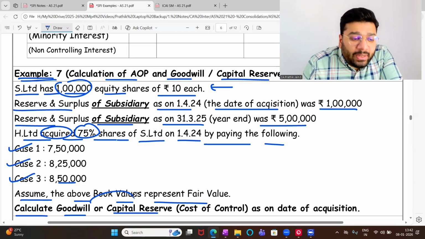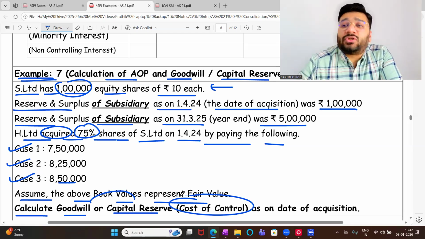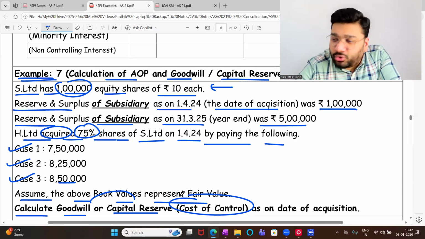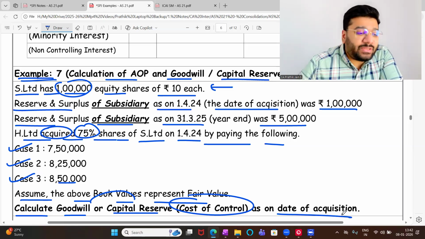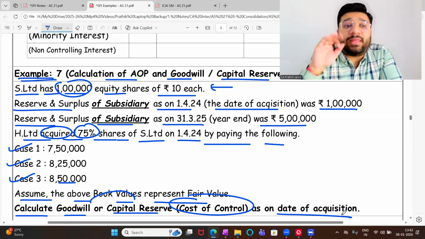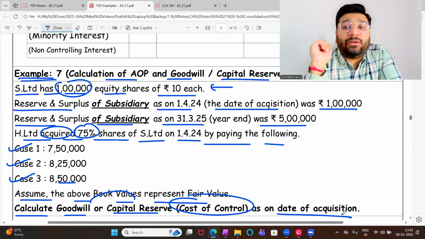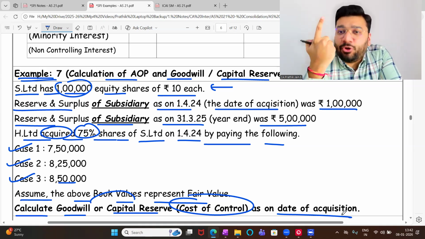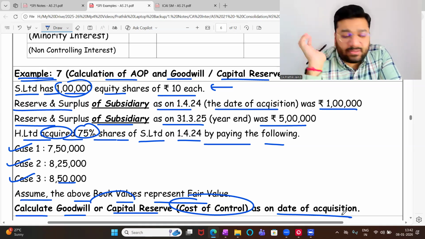Now, goodwill and capital reserve are also called cost of control. Now, what is the meaning of cost of control? You'll understand when I do the solution. As on the date of acquisition, apart from goodwill and capital reserve, we'll also calculate AOP. Because without calculating AOP, you can't do the goodwill and CR calculation. Okay, not okay. So 2 working notes will come here. One is AOP. Second is for goodwill and capital reserve.